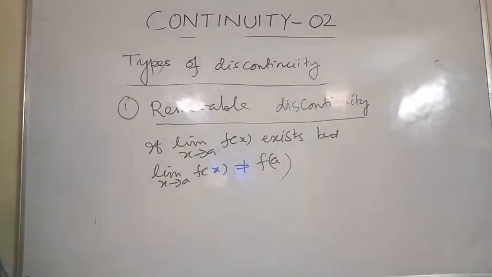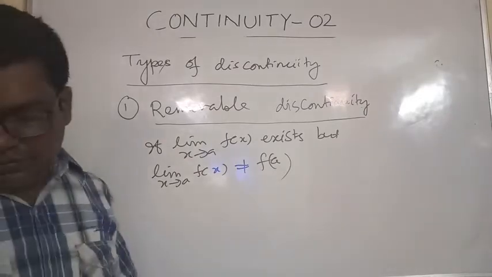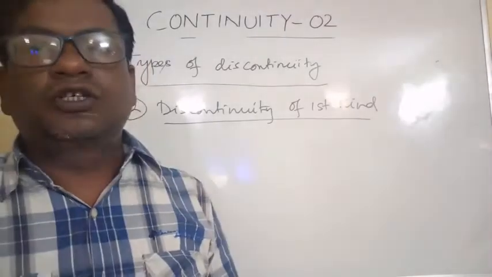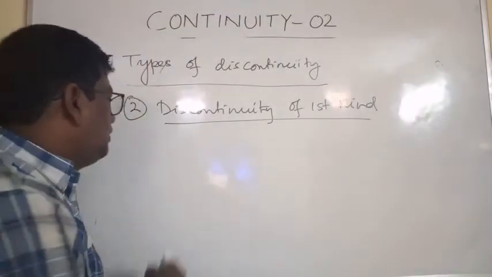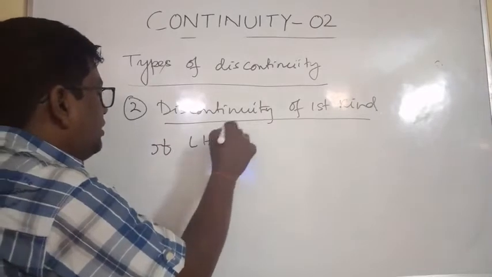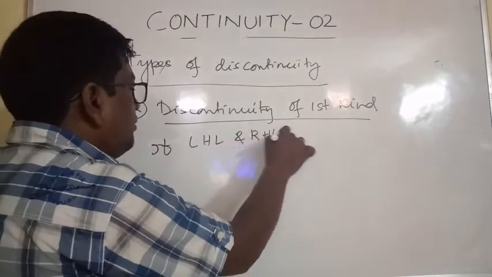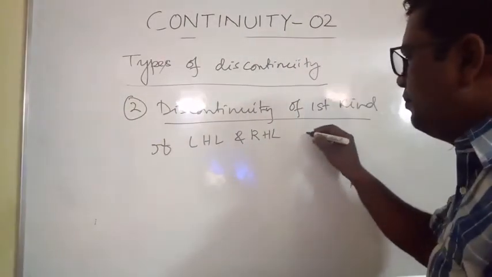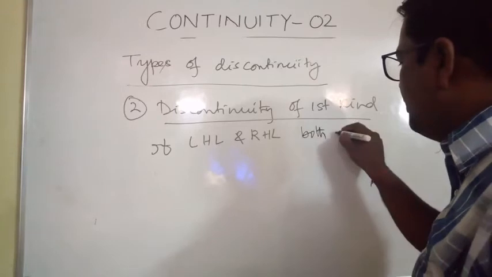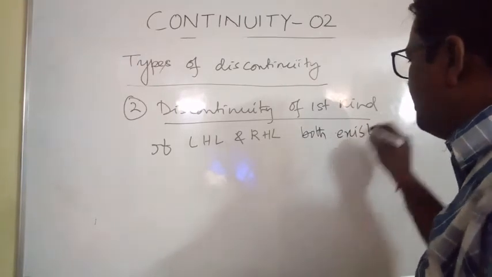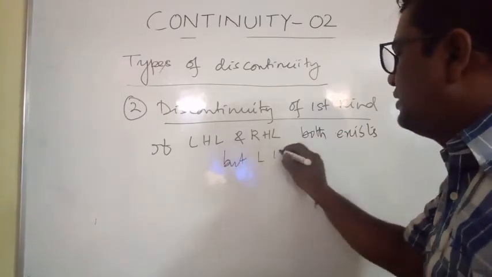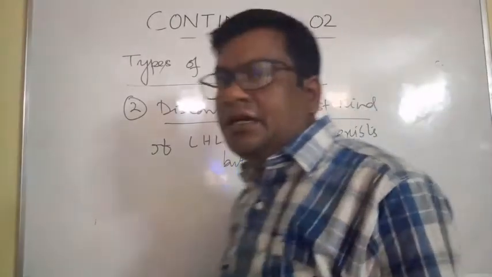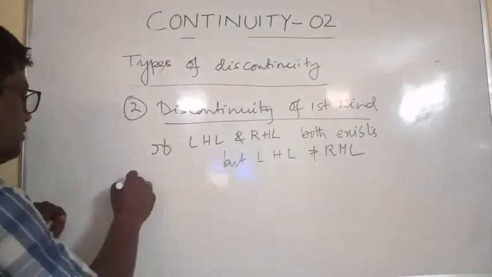Discontinuity of the first kind. If LHL and RHL both exist, but LHL is not equal to RHL. Clear?